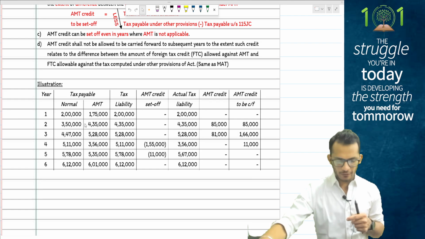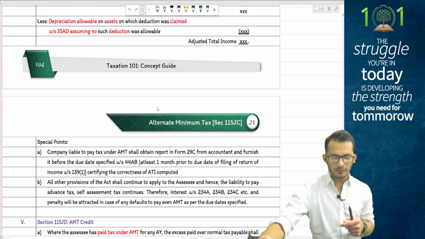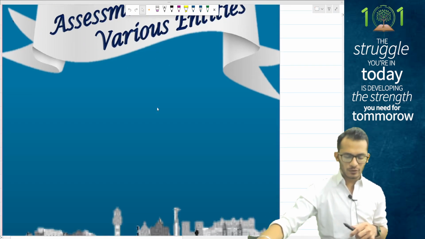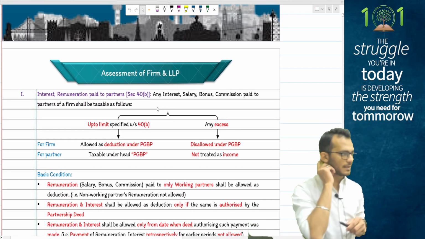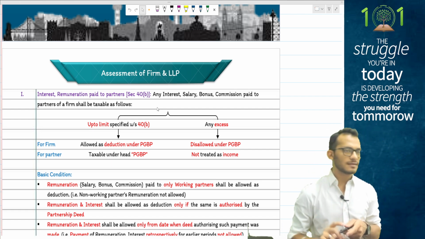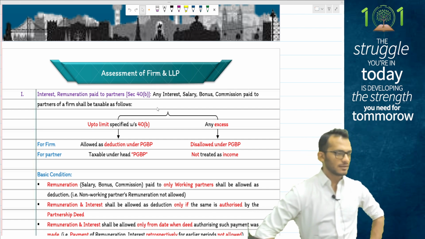We have kind of done part B of the whole topics, right? We have done your MAT computations and all those things. We are moving on to part number C. This is more specific related provisions which happen in case you're opting for one specific entity to compute your total income. We're starting with the first entity, people, which is called a firm.